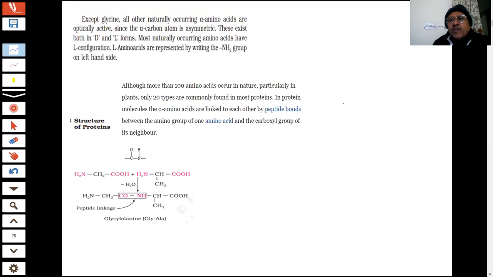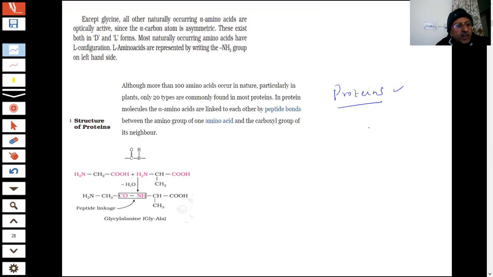Now the question is, students, when I said proteins will be the result when amino acids combine. You will find that when more than 100 amino acids combine, then what will happen?